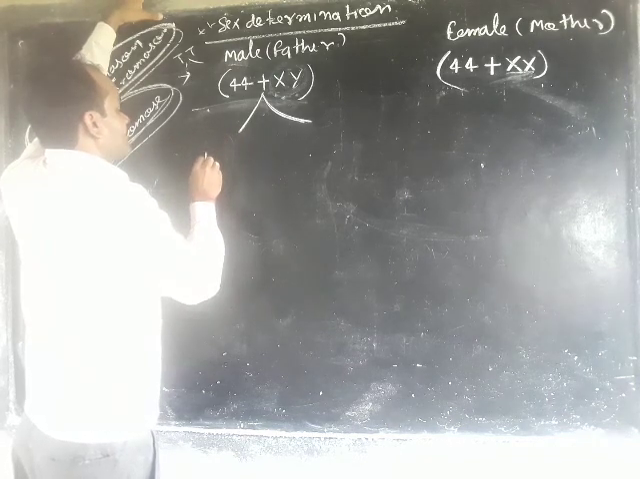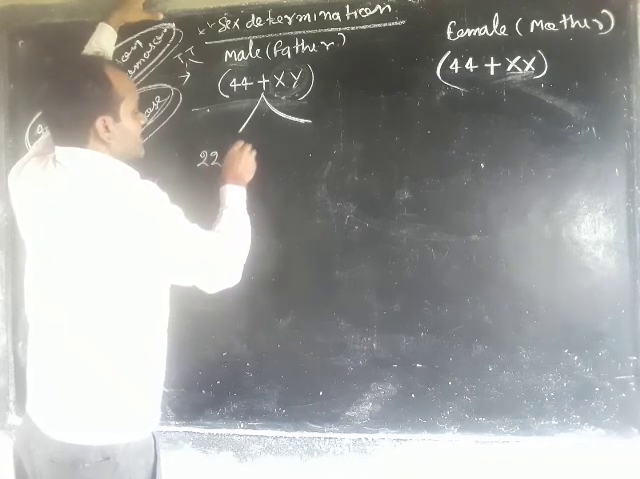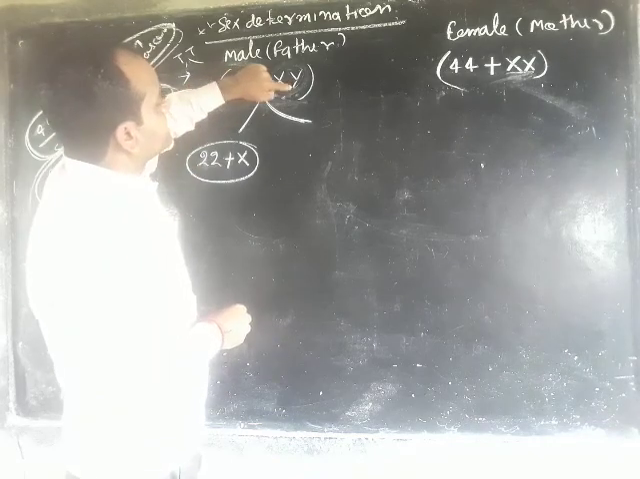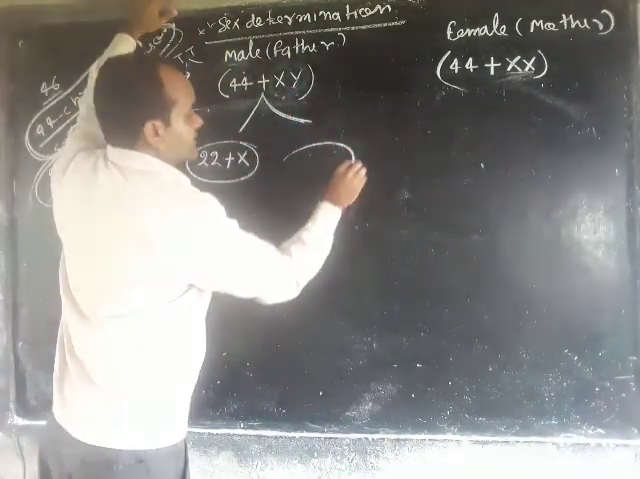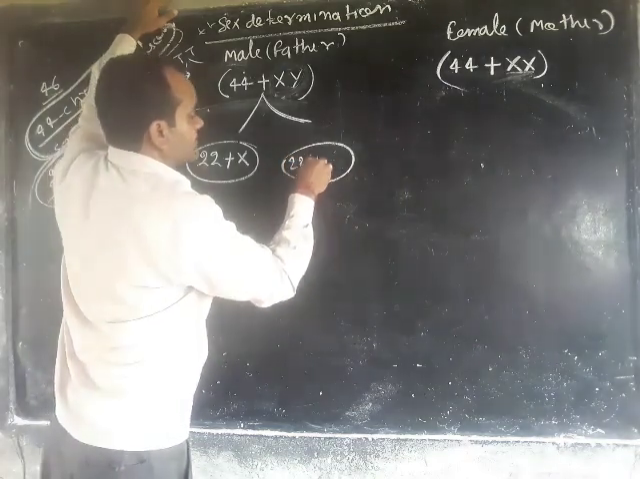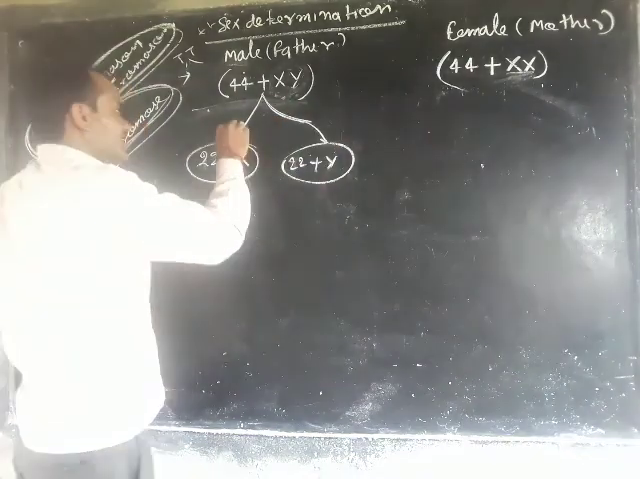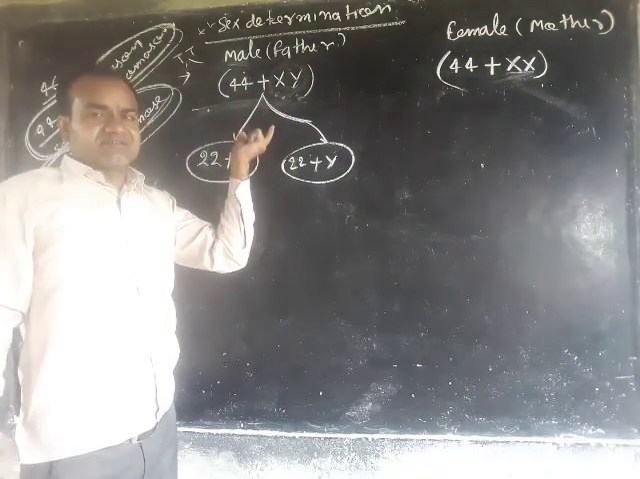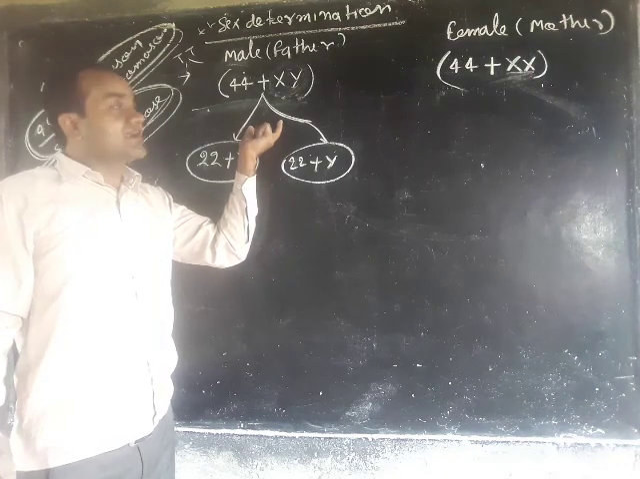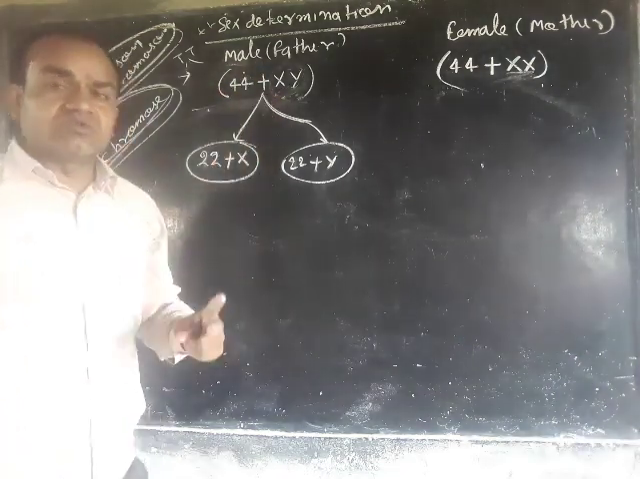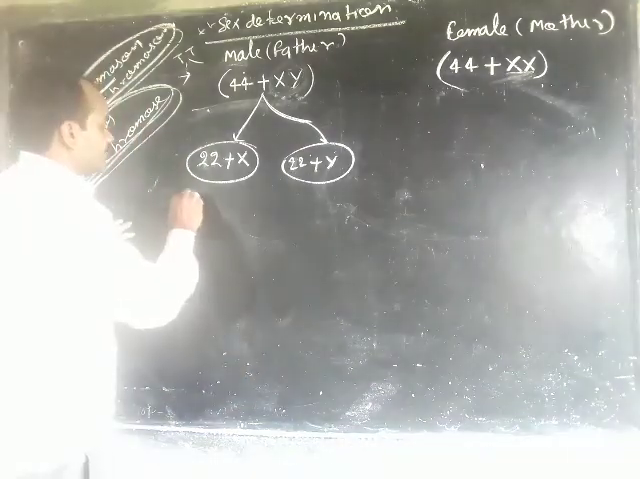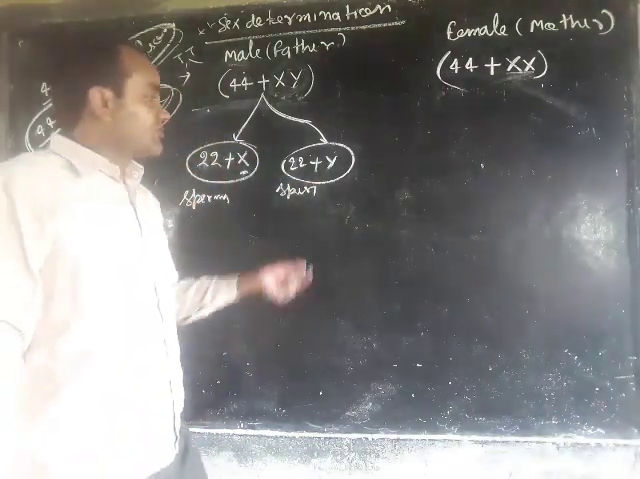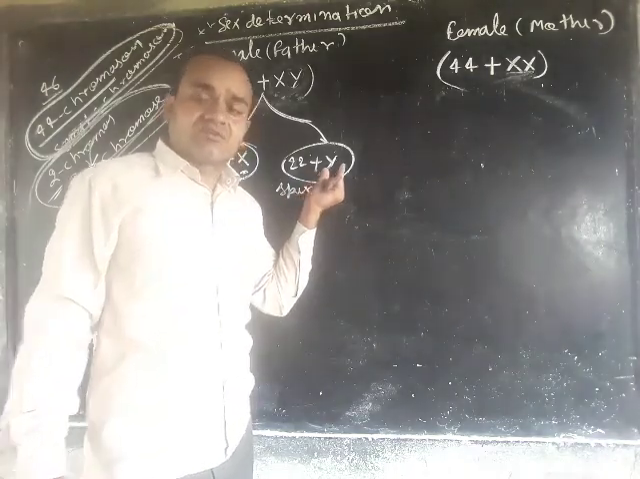That means they form 22 plus X, half of 44, half number 22, and X and Y, half number 22 plus Y. In the male reproductive organ, the testis, after the meiosis division, at the time of gamete formation, the male testis produces two kinds of sperms.